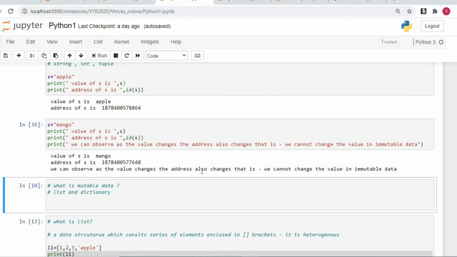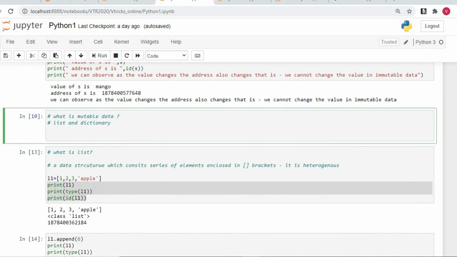We can't add further values. So tuple is also an immutable data. Now comes the question, what is mutable data? Mutable data is of two types, which is list and dictionary. Correct. So what is list and what is dictionary?